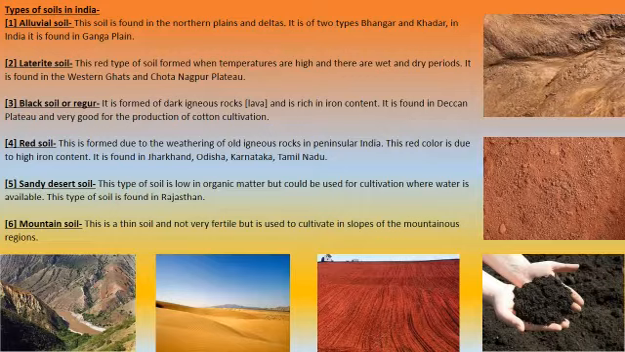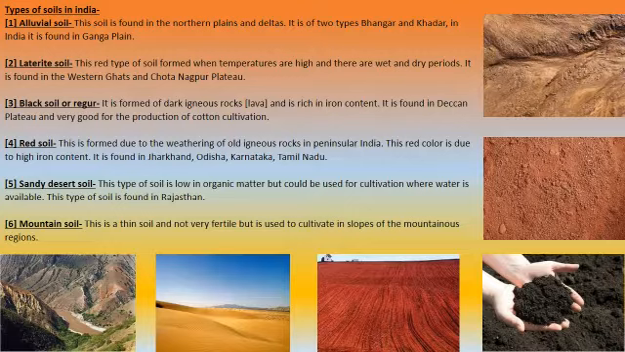Fine. Next is the red soil. This is formed due to the weathering of the old igneous rocks in peninsular India. The red color is due to the high iron content in this soil. As you can see in this picture, big red farms are available. So this is the kind of red soil available. Why is it red? Because it has a major quantity of iron contents. It is found in Jharkhand, Odisha, Karnataka, and Tamil Nadu.